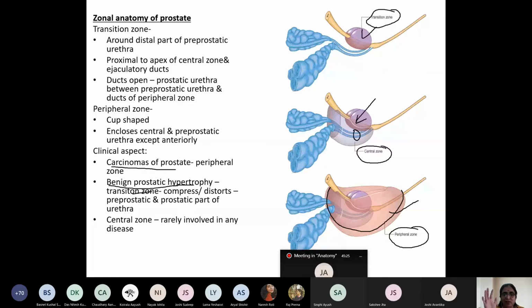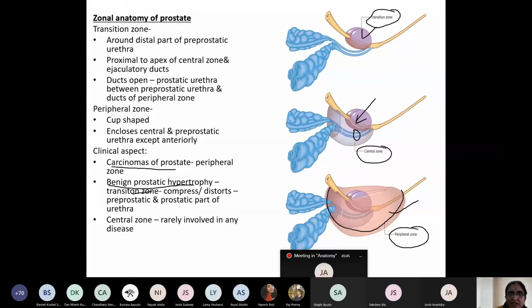Surgical lobes are 5: anterior, posterior, 2 lateral, and median. In benign prostatic hypertrophy, which lobe is mostly involved? Median lobe. Okay. And carcinoma of the prostate takes place mostly in which lobe? Primary carcinoma begins in which lobe? Posterior lobe. So this is what you should remember.